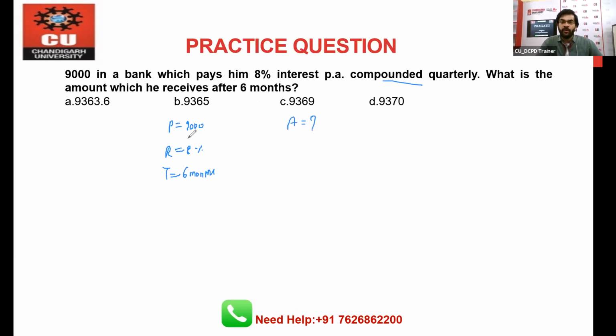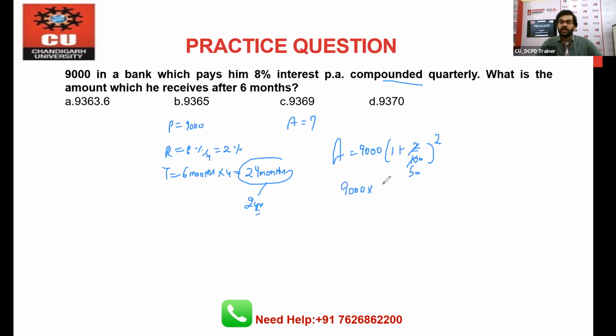How we can find out amount? We all know in the case of quarterly, you will divide by the 4 here. This will become 2%. And you will multiply 4 here. This will become 24 months, right? Means 24 months means 2 years, right? 2 quarter year. So it means, listen very carefully, amount is equal to principal 1 plus r by 100 to the power 2. Okay, and when you will solve it, you will get 2, 5, 10, 0.